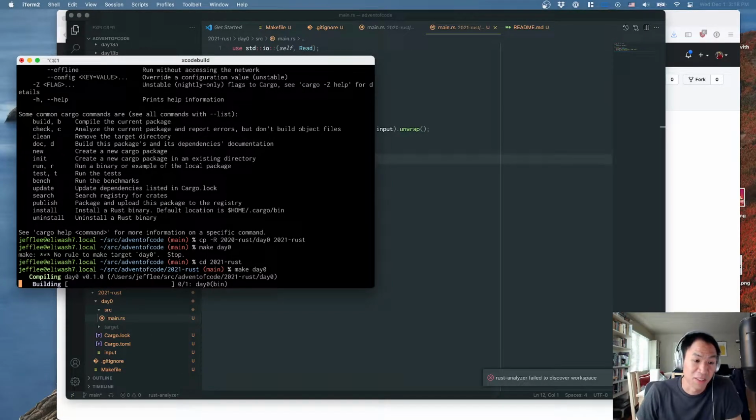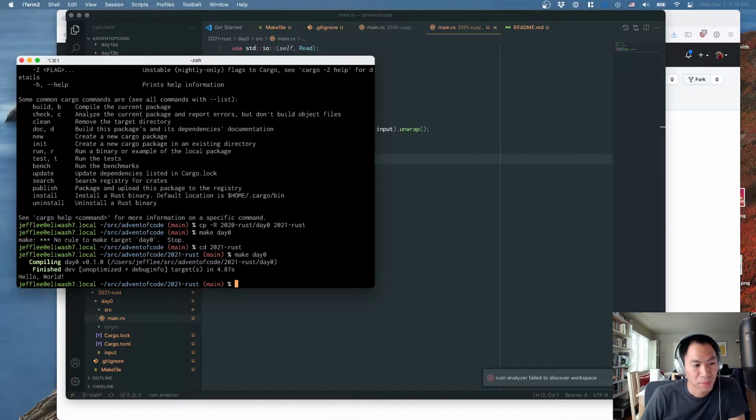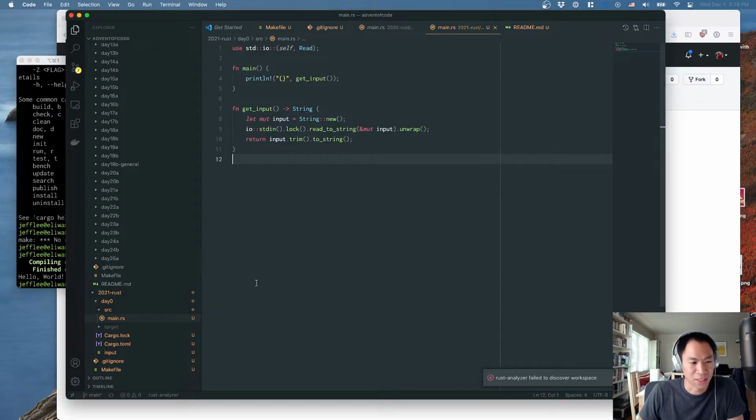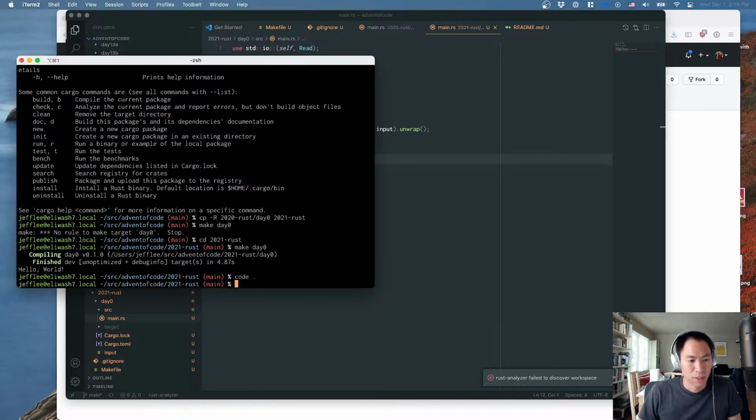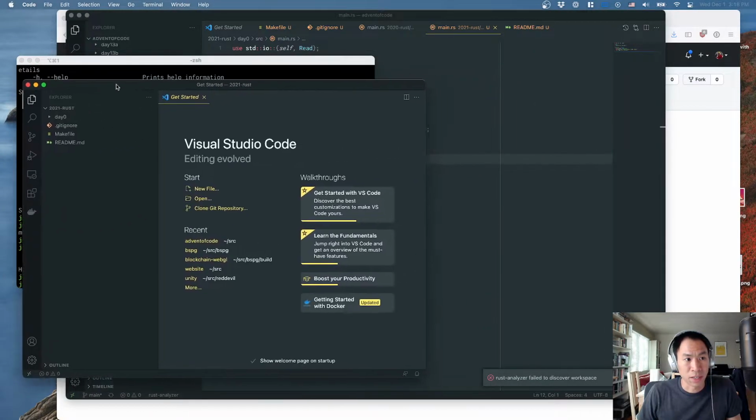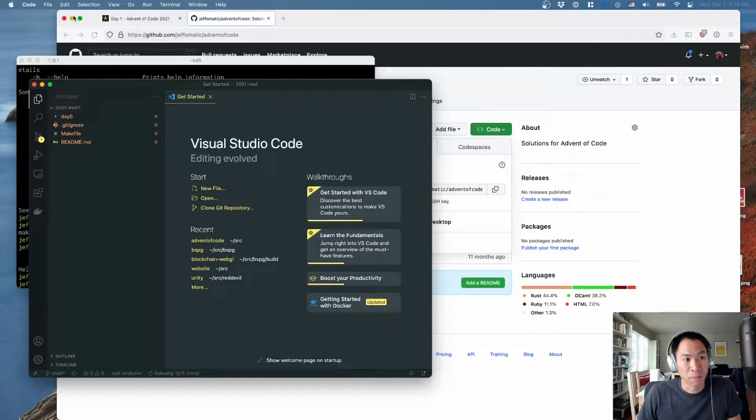Okay, it's compiling. This is exciting. All right, I got a hello world. That's fantastic. And if we look at the structure of this directory in here, why don't I just open up 2021 Rust directly? That's actually going to be the directory that we're going to be working from for the most part.